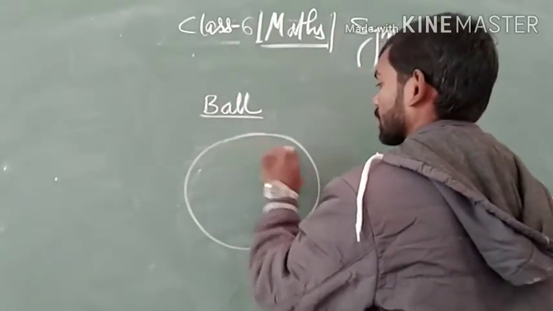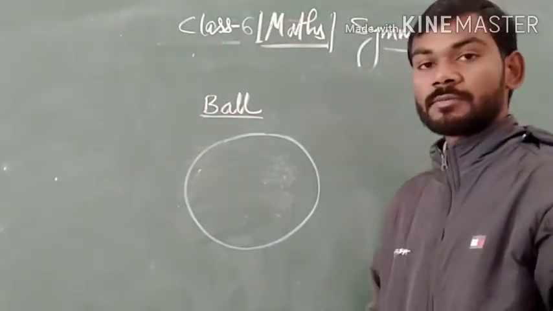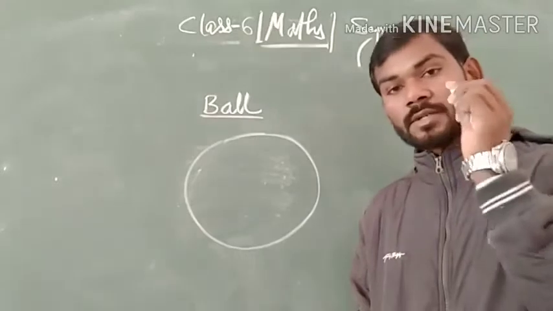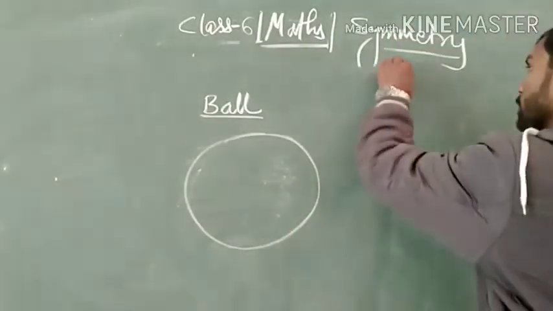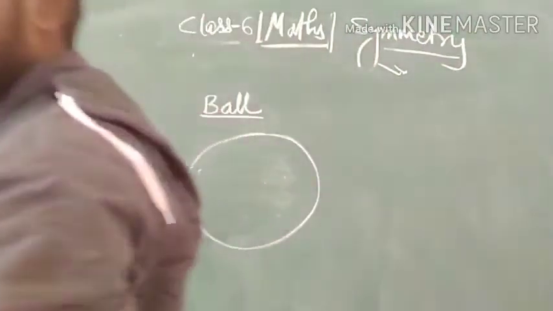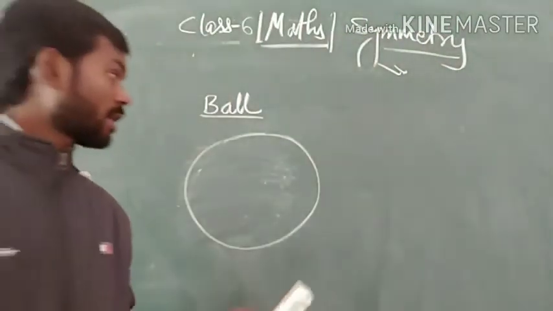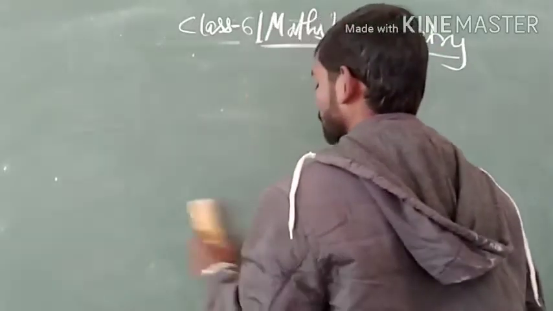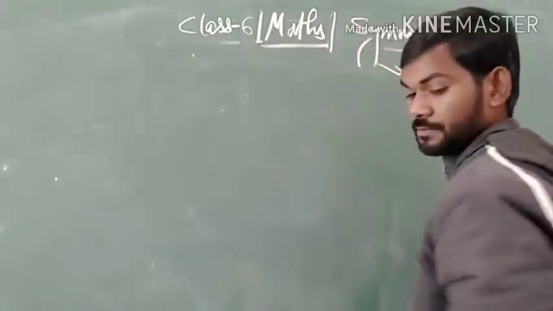Like this, this is a round shape. It also has symmetry. So the word that we are going to discuss, symmetry, is present everywhere. Now let us see what symmetry is and what is the meaning of this.